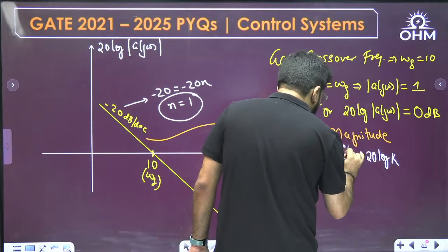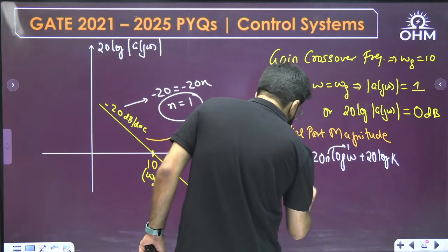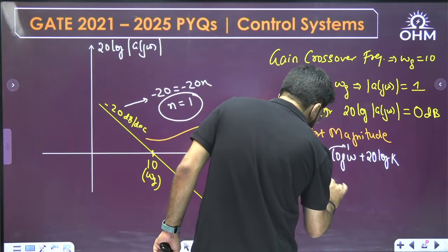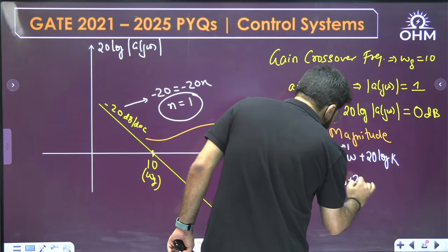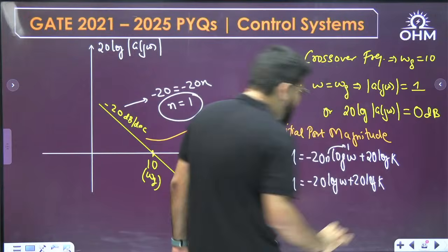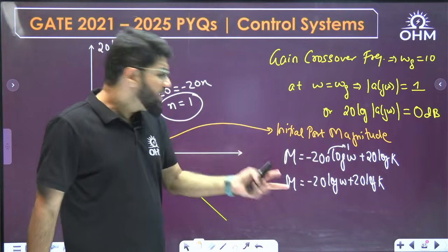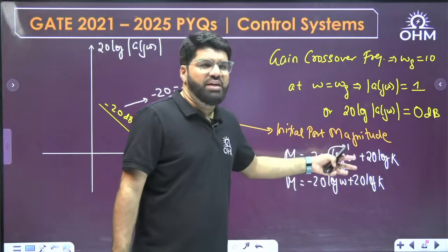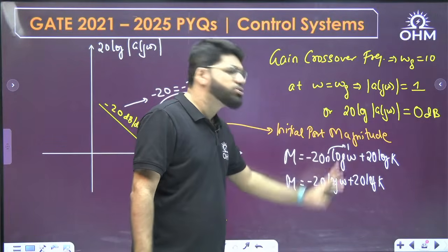Here n is equal to 1. So magnitude is minus 20 log omega plus 20 log k. If there are m zeros at origin, then this becomes plus 20m.